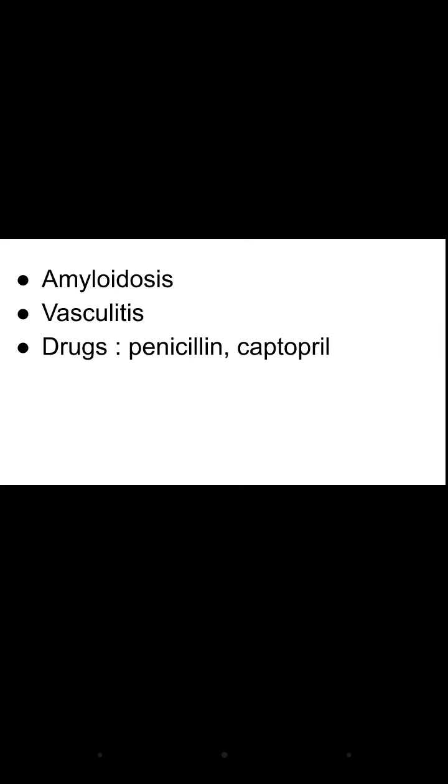Therefore there is secondary nephrotic syndrome. There are drugs like penicillin and captopril, which are nephrotoxic in nature and which increase the proteinuria. So basically, in secondary nephrotic syndrome there are disease conditions affecting other parts of the body, and the kidneys are also damaged due to these diseases. So this is secondary nephrotic syndrome.